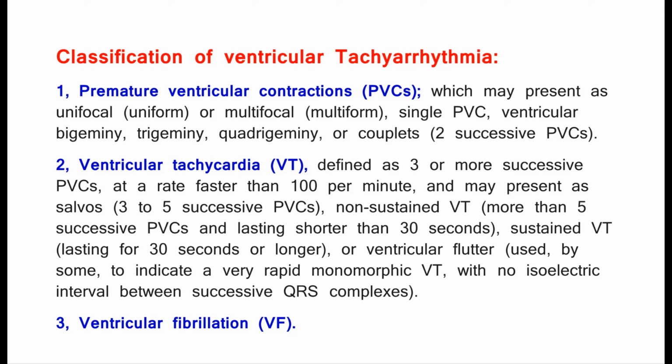2. Ventricular tachycardia, VT, defined as 3 or more successive PVCs at a rate faster than 100 per minute, and may present as salvos, 3 to 5 successive PVCs; non-sustained VT, more than 5 successive PVCs and lasting shorter than 30 seconds; sustained VT, lasting for 30 seconds or longer; or ventricular flutter, used by some to indicate a very rapid monomorphic VT with no isoelectric interval between successive QRS complexes.